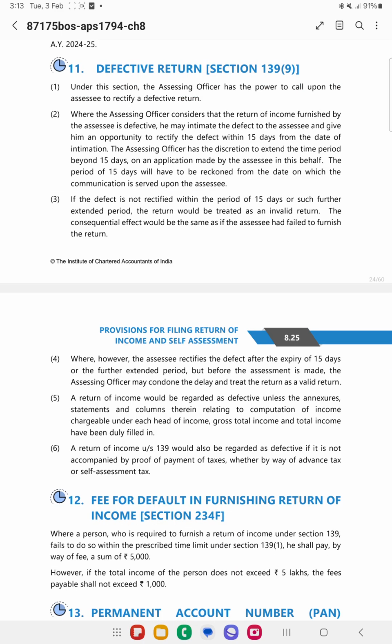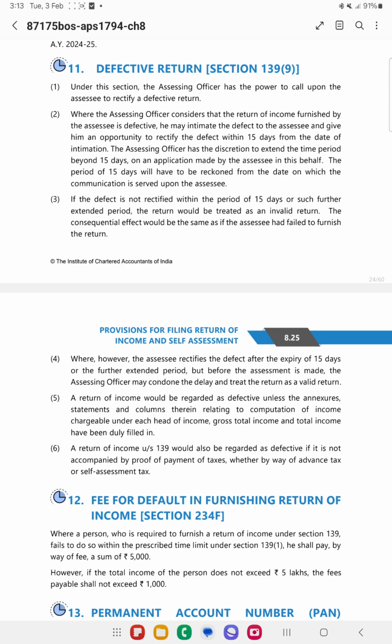Next it is a defective return. Defective return means either you have not furnished certain details, or there is a mismatch in TDS or TCS, or the form whatever you have selected is not proper. For example, you have selected ITR 1 when it should be ITR 2 or ITR 3, or you have not uploaded the financial statements. So in these cases, the return will be considered defective.